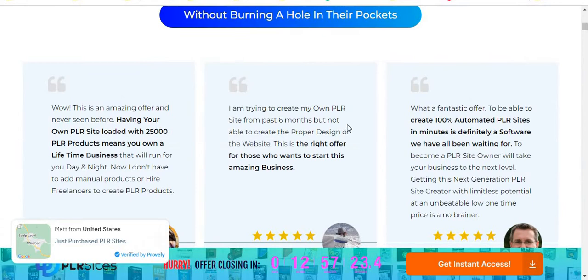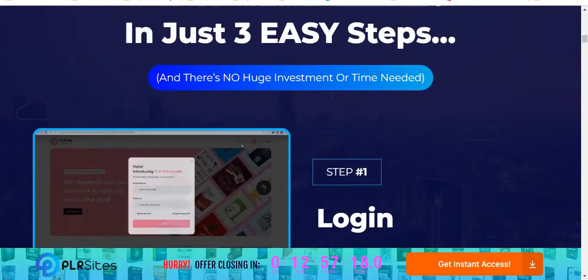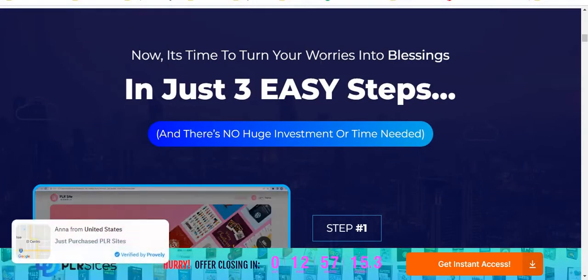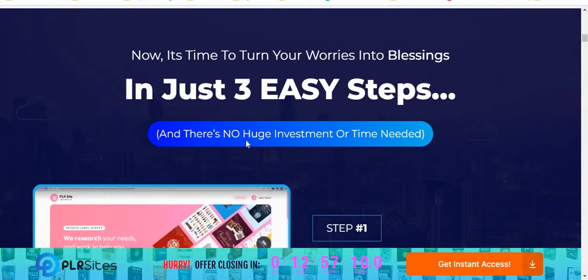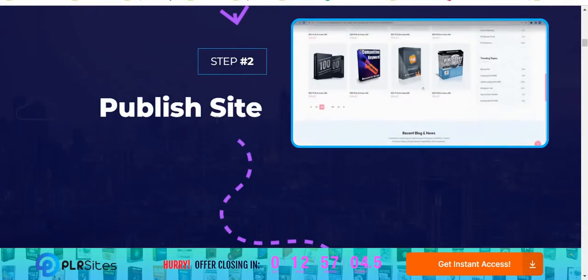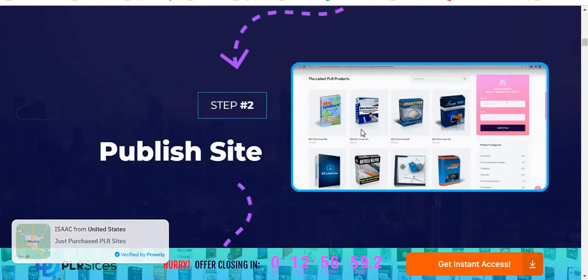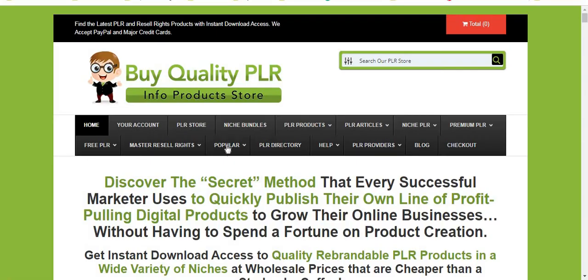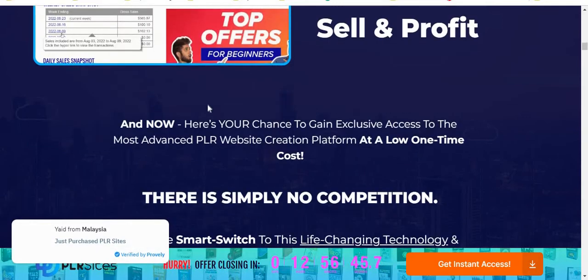You can see the testimonials. These are real buyers who purchased this software. Now it's time to turn your worries into blessings in just 3 easy steps, and there is no huge investment or time needed. Step number 1, login. Step number 2, publish site. You can see the members area looks like this. Here is step number 1. Step number 2, your website looks like this. And also better quality you can see here, and sell and profit.